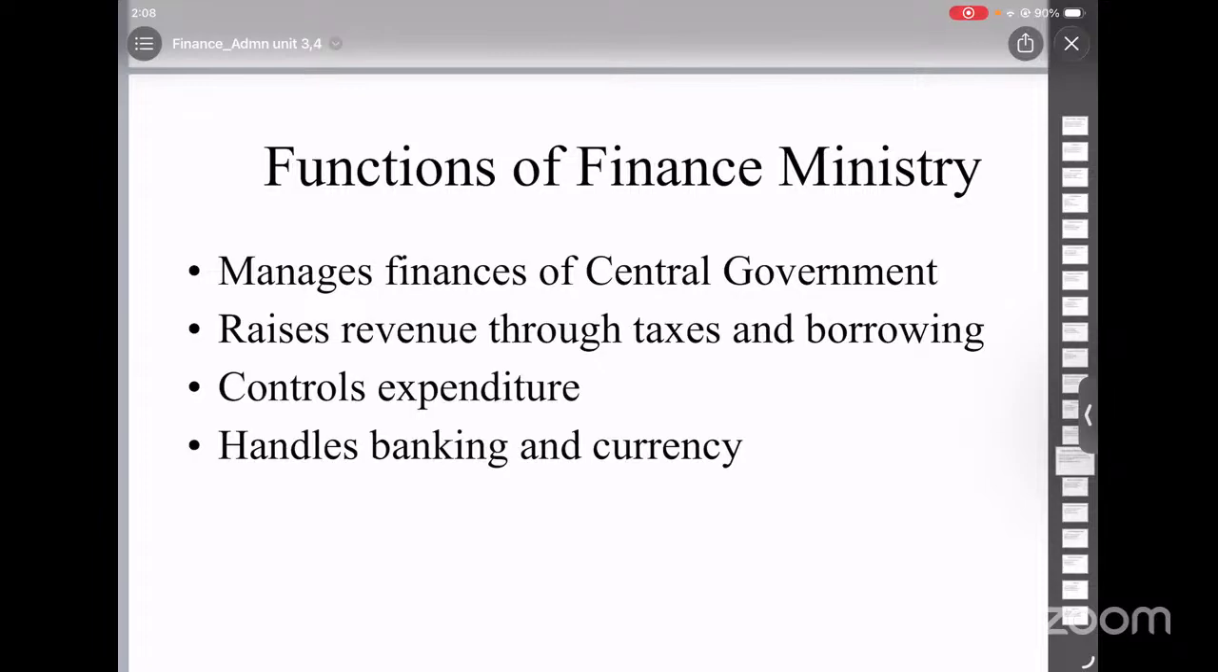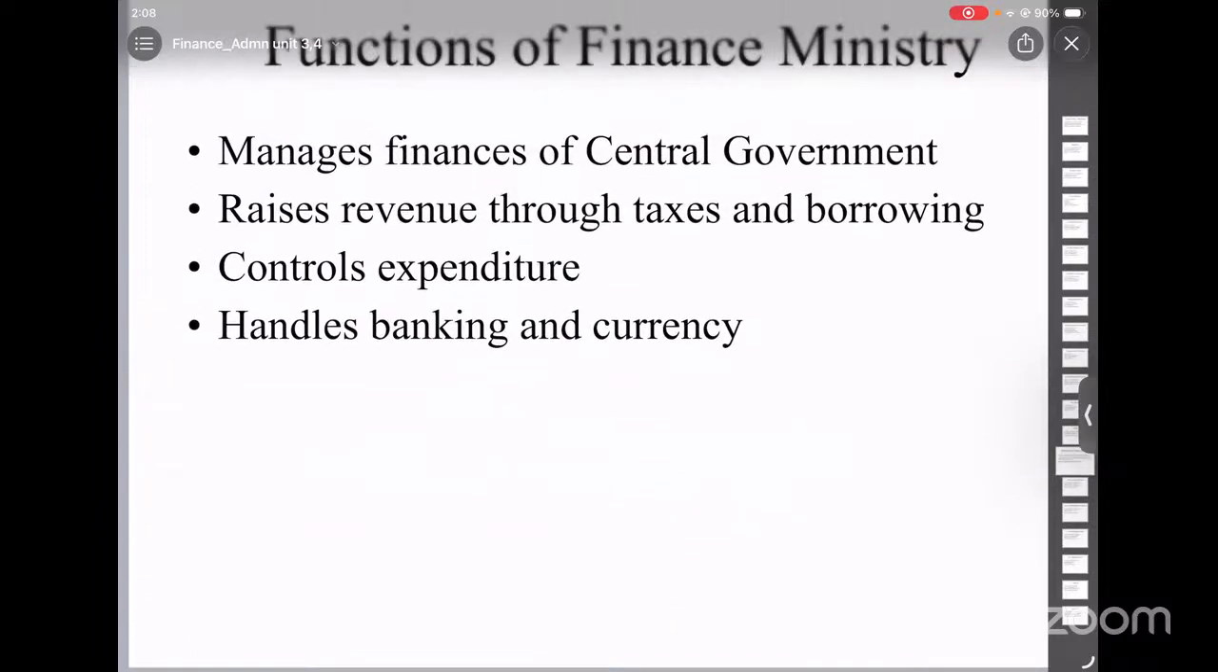And the third function is handling banking and currency matters. It deals with issues related to banks and the monetary system. And the fourth function is control of expenditure. It supervises how money is spent by different ministries. And it works in coordination with administrative departments. All these functions show that Finance Ministry is a very important organ of the government.